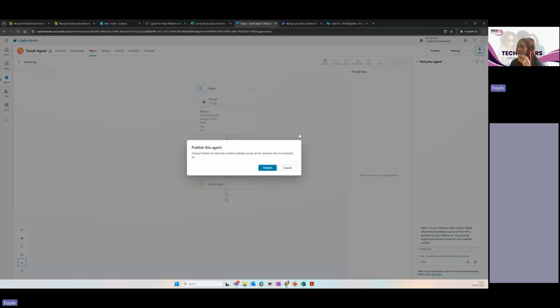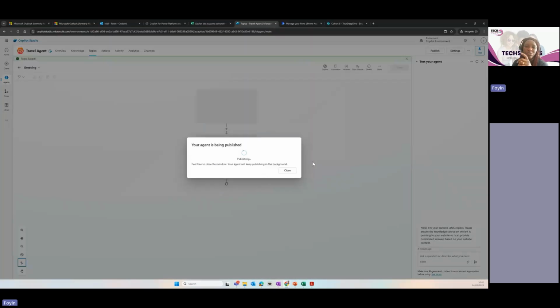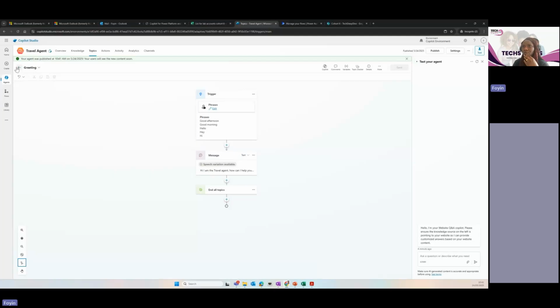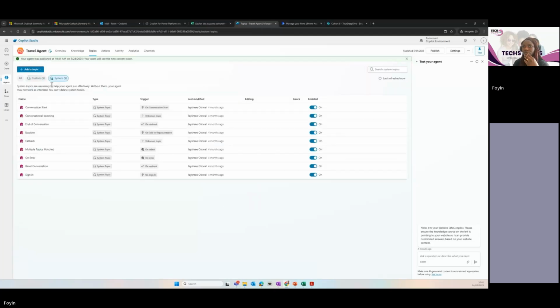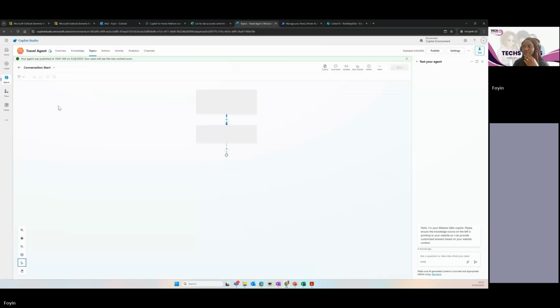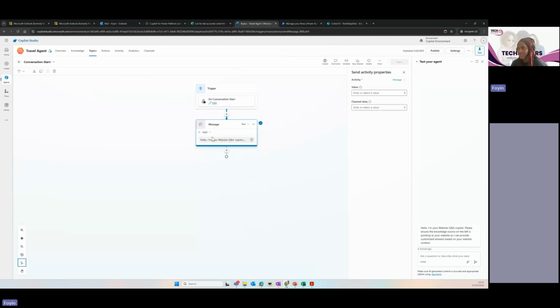Save. Let's publish. The difference between save and publish is that when you save, you're only saving for yourself, but when you publish, it becomes live. Everybody that has access to that bot will be able to use it. So that's the difference. So let me see. Okay. This is what I'm looking for. Conversation starts. Okay. Travel agents. Okay.